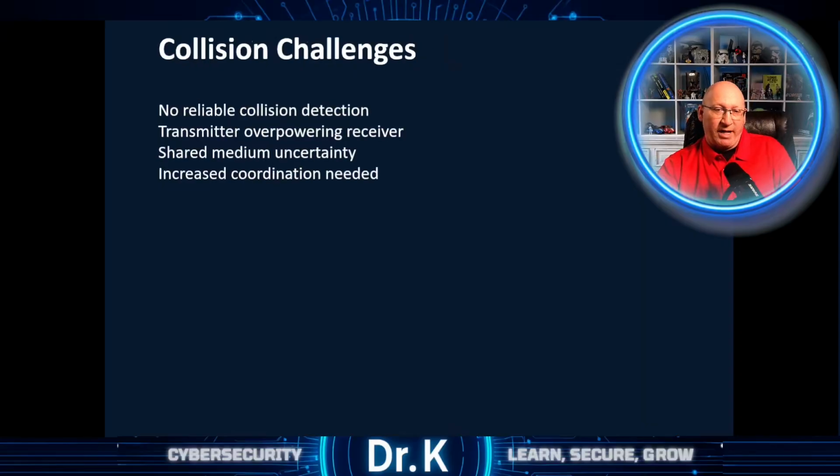In a wired format, devices can detect collisions while they're transmitting. The wire provides that capability because it's only going one way and then another, transmit and receive. However, within wireless systems, we cannot reliably do this because the transmitted signals are much stronger than received ones. This limitation creates additional challenges when multiple senders share the same medium. A device may believe that the channel is clear while another device outside its sensing range is transmitting. This scenario is known as the hidden terminal problem, and hidden terminals increase the likelihood of collisions at the receiver.